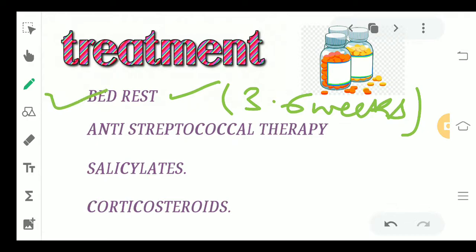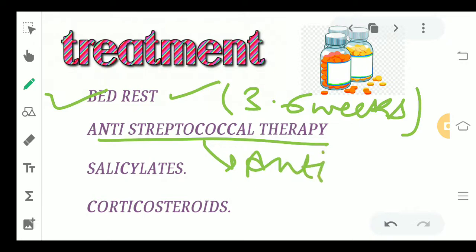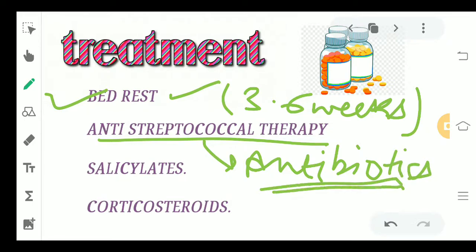Next is the anti-streptococcal therapy. Now streptococcal organisms are basically bacteria, and so we have to give antibiotics, penicillins or cephalosporins. These are some of the antibiotics which can be given to the patient, and a therapy of about 1 week, 5 days to 7 days of anti-streptococcal therapy is carried on the patient.